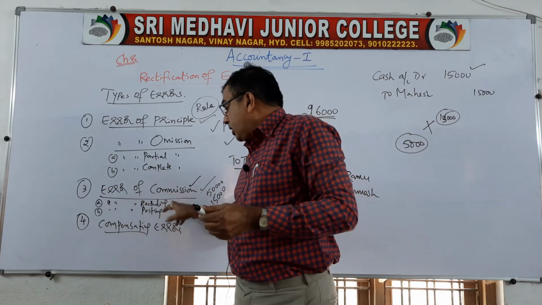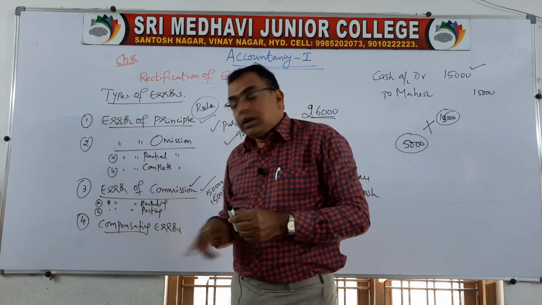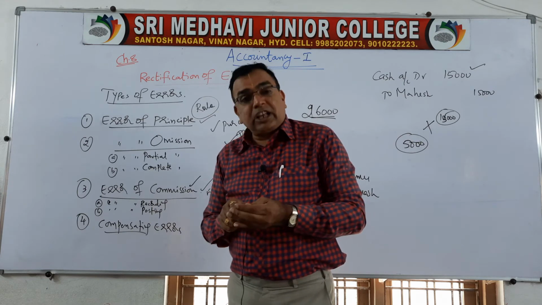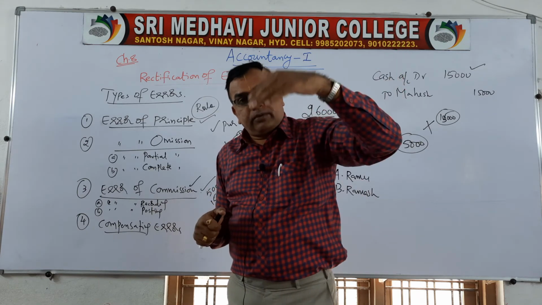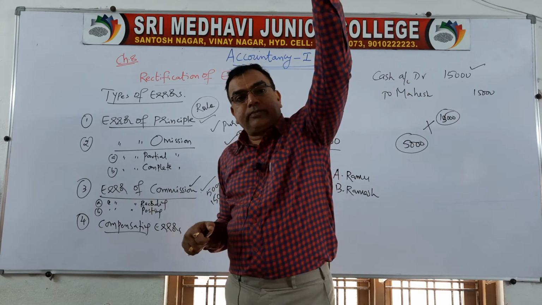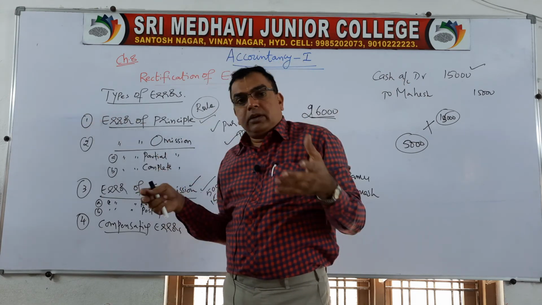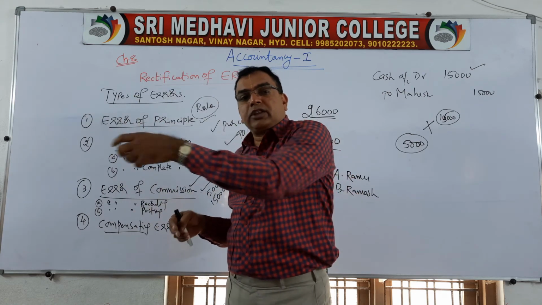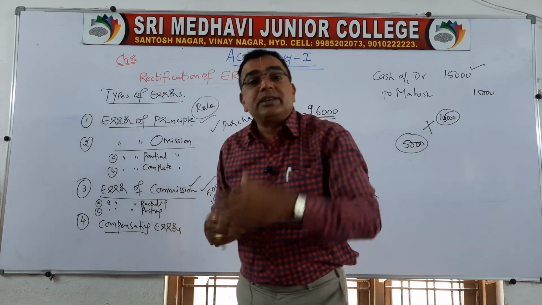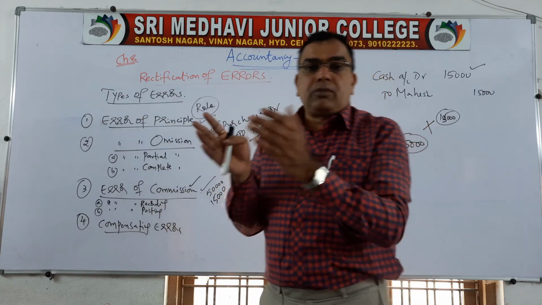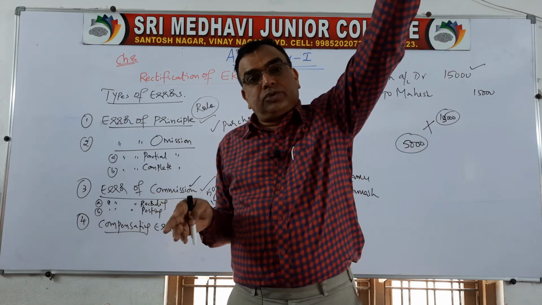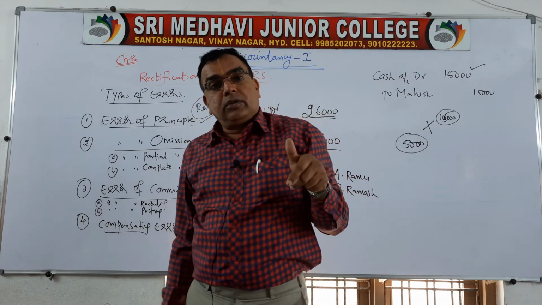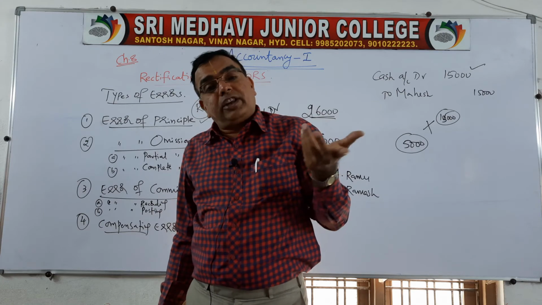So there are various errors. Like one is error of recording and the second is error of posting. Error of recording means he will write the wrong amounts. Error of posting means while transferring the entry into ledger, instead of posting it to one ledger, he will post it to other ledger. Like sometimes, when the names are similar, when the accountant receives money, instead of writing A Fatima, the accountant may record as C Fatima. So rather than posting the amount into A Fatima's account, it may be posted to C Fatima account. Fatima is same, but the initial A and C are different.